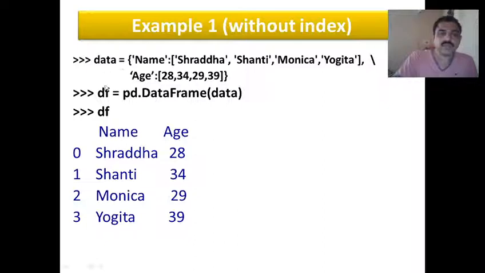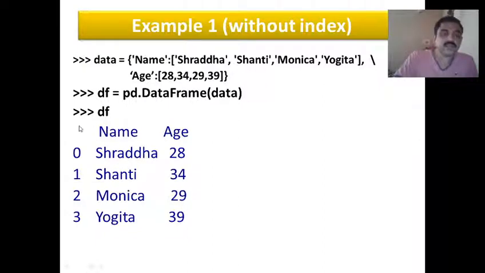Now if you create a data frame from this, how will it appear? Let us see. df equals pd.DataFrame and you pass the dictionary here. You can notice that the keys of the dictionary are the column headings here. Name and age are the column headings and the corresponding values, that is the names and ages, are aligned like this.